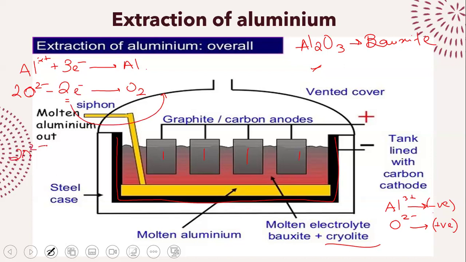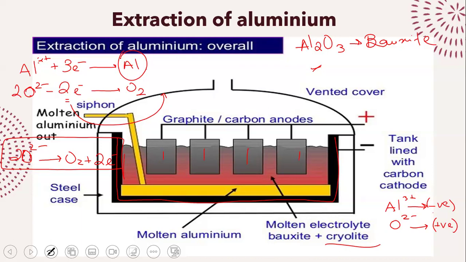So our equation becomes 2 oxide ions give us oxygen plus 2 electrons. So what are we going to observe? At the negative electrode, at the cathode, all the aluminium metal is just going to collect, which we can easily remove. The oxygen gas is going to start to be produced at the anodes.